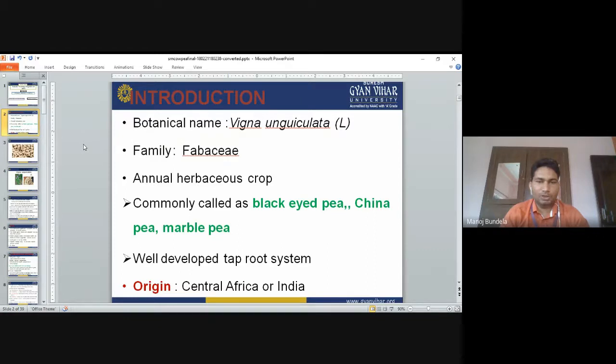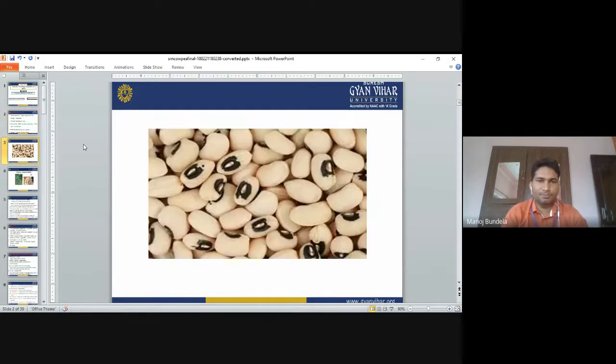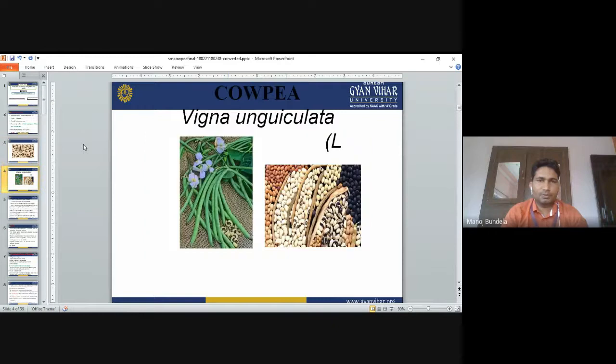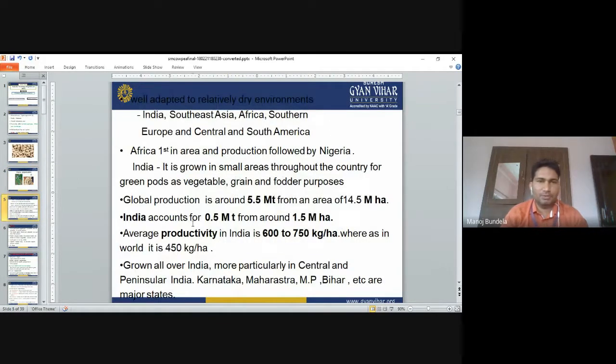It has a well-developed taproot system. Cowpea originated from Central Africa or India. This is the pods of cowpea and this is the field of cowpea. Both are used for vegetable purposes.